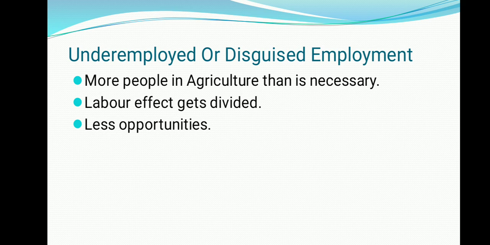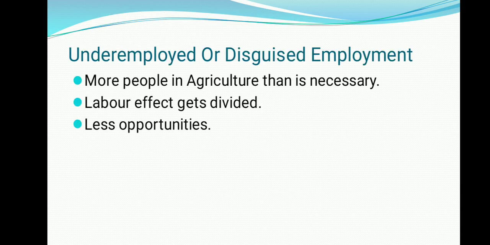Now, because of this, labor also gets divided. The same work can be done by 6 people, but since 10 people are working, it is dividing their labor also. And another reason behind this disguised employment is that very few opportunities are given by the government to people, right?